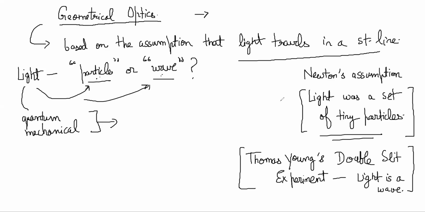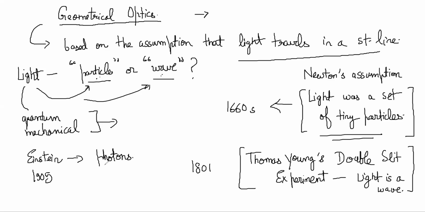So this was Newton in 1660s. This was Thomas Young in 1801. Then there was Einstein in 1905, who proposed that light will behave like a set of photons or tiny particles. So we have come full circle. Einstein came back to the particle assumption, and eventually in the 1900s, we figured out what light really is.